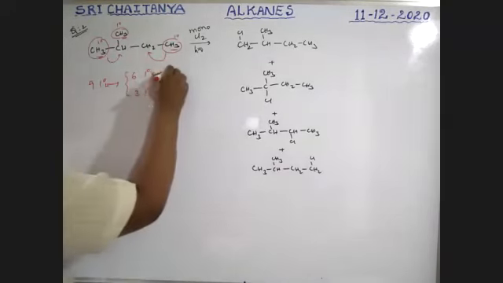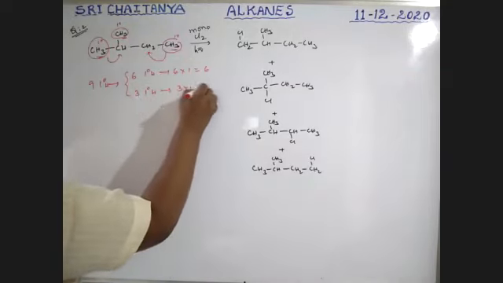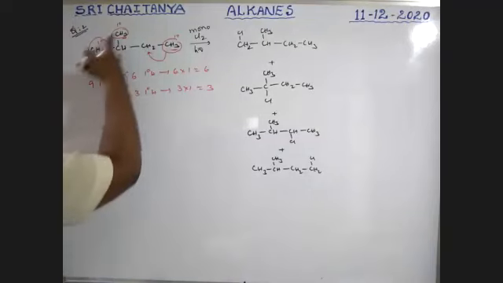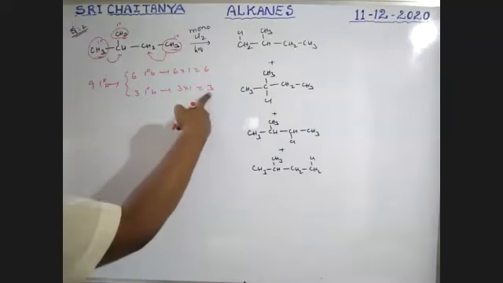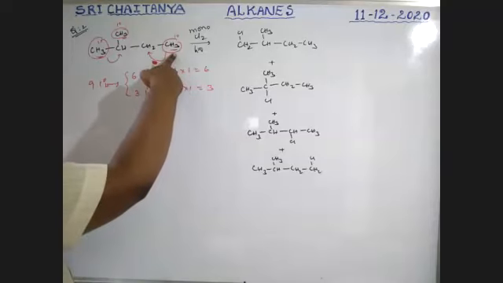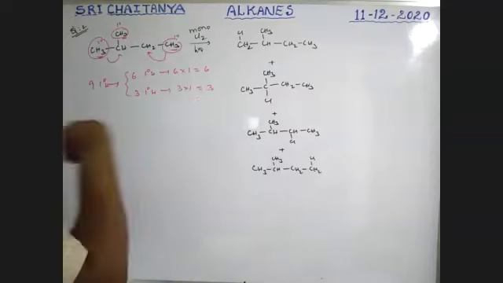So this one, 6 into 1, that is 6. It is 3 into 1, which is equal to 3. During chlorination substitution, this one is used. For this methyl substitution, this 3 is used.